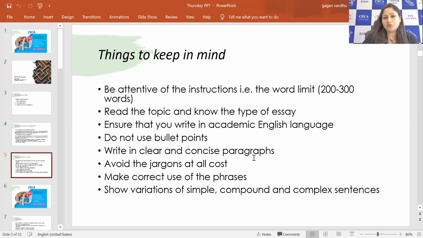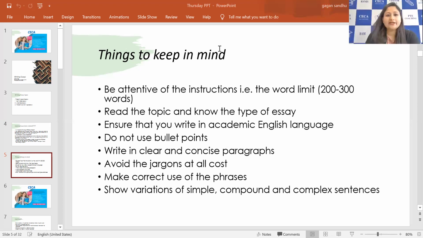Do not use bullet points, no bullet points to be used here, right? You are writing an essay, it should be in a paragraph pattern. For essay writing, we have the modern paragraph pattern, like four paragraphs, that's what we will be typing, right? And we are not making any bullet points, any sort of highlighted areas, nothing like that. Just routine paragraphs, that's what we will be writing. Write in clear and concise paragraphs.